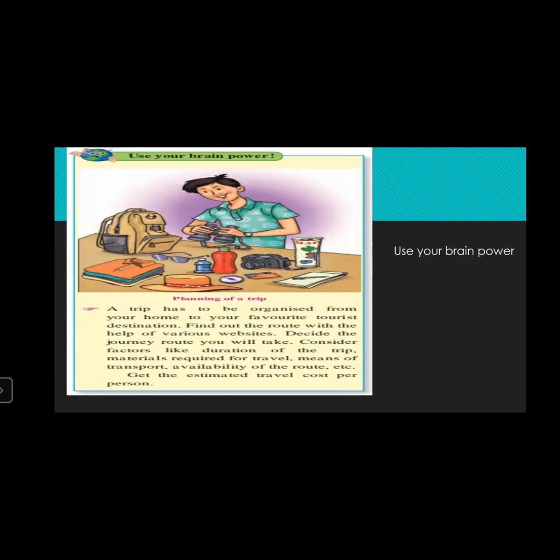Then means of transport, how you're going to go. Then availability of the route, etc. And then plan out the estimated cost per person, meaning how much money is required per person for this trip. So this is the use your brain power, meaning you actually have to work on it.